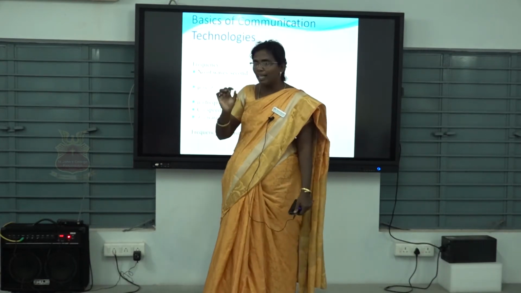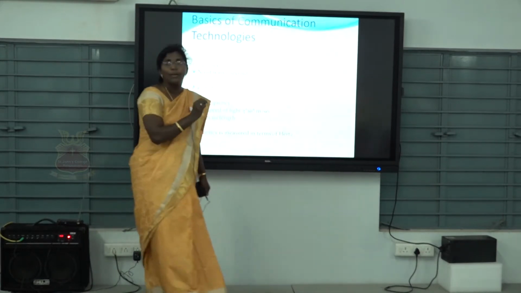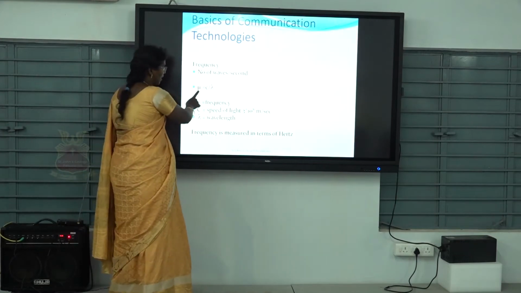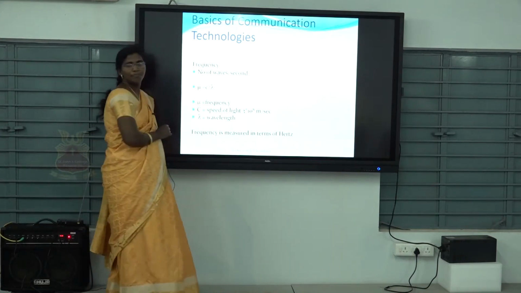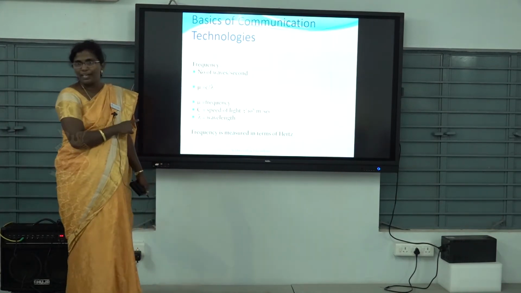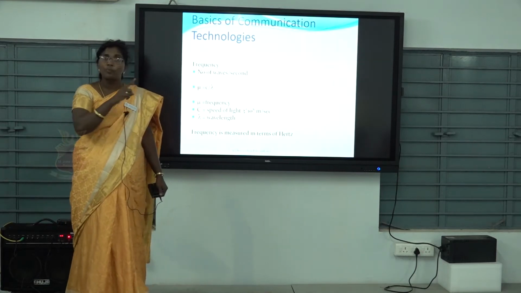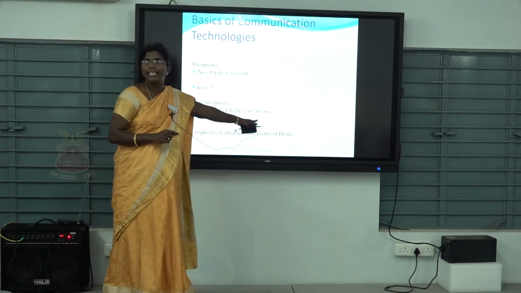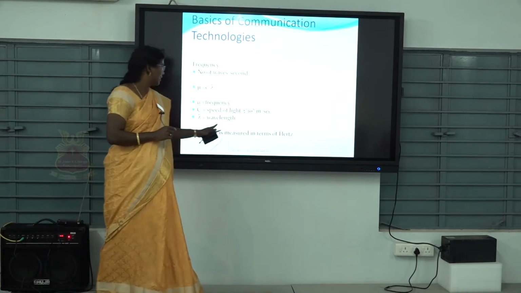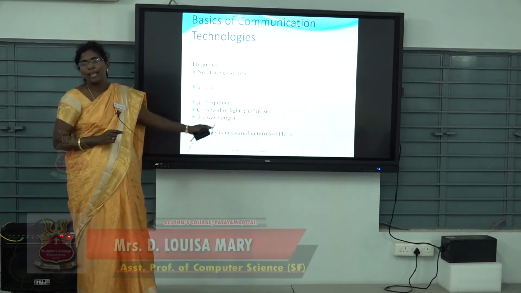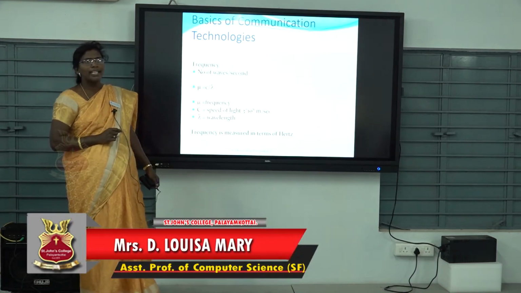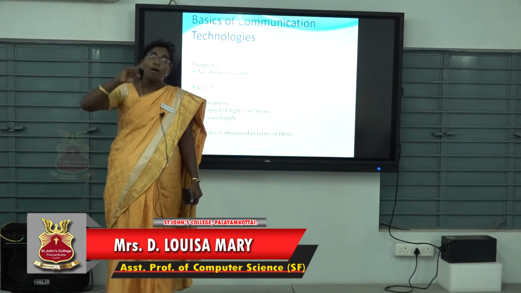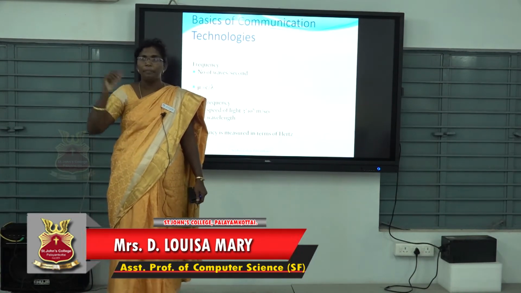So the relation between the frequency and the wavelength is given here: mu equal to C by lambda. Mu is the frequency, C is the speed of light, that is 3 into 10 to the power 8 meters per second, and lambda is the wavelength. The waves can be smaller or very long.